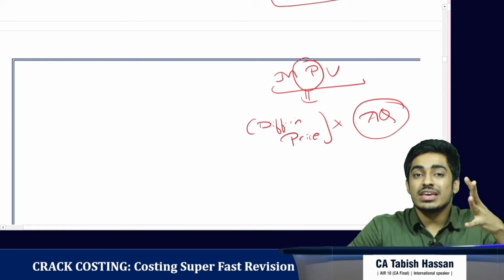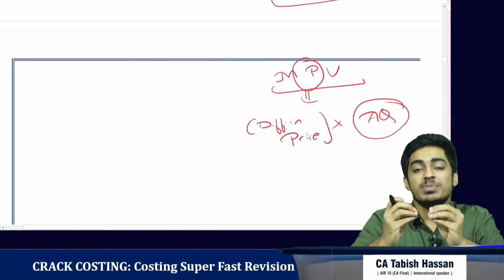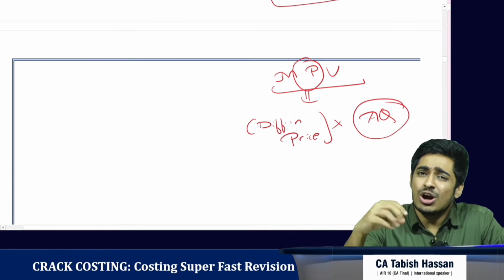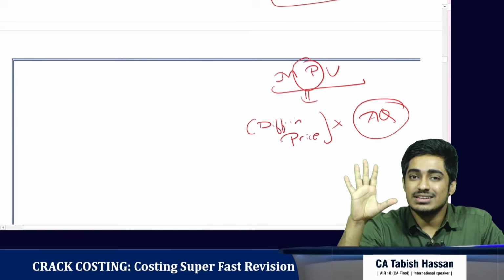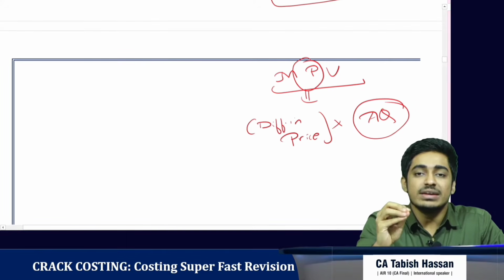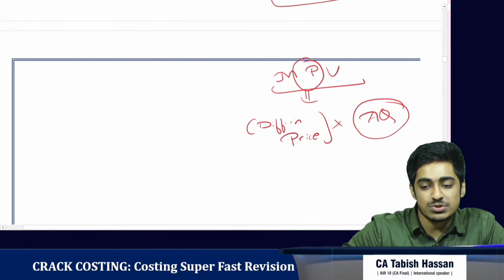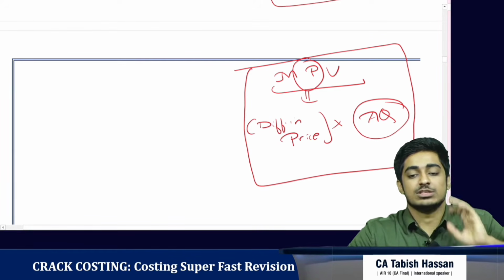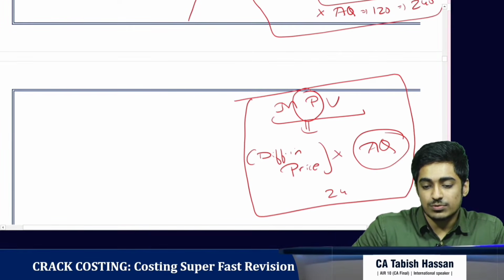The purchase manager should not care about what should have been incurred. Whatever is the actual purchase he is doing, he should buy it at the right price. The production manager tells, did he know how much I should have incurred? That is only for me. I have never told him we should have used 100 kgs or 200 kgs. His responsibility is not production. Whatever you are buying, buy at the right cost. That's logical. So material price variance is the responsibility of the purchase manager. How do we get it? Difference in price multiplied by actual quantity. Clear? So in our example, the material price variance is rupees 240.